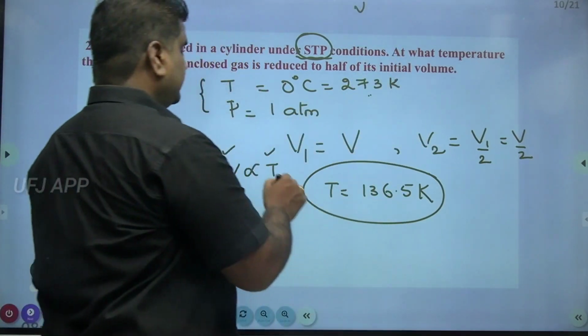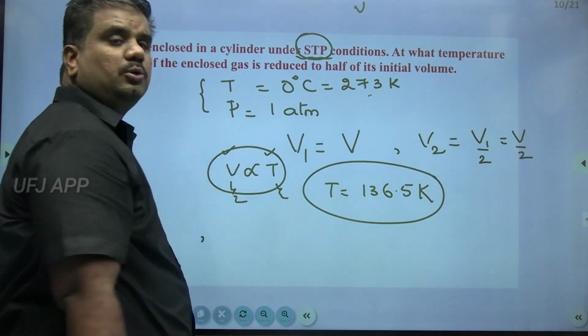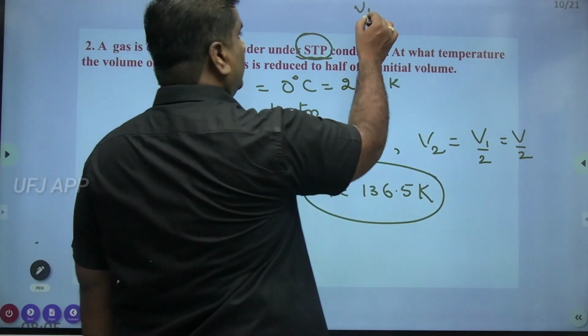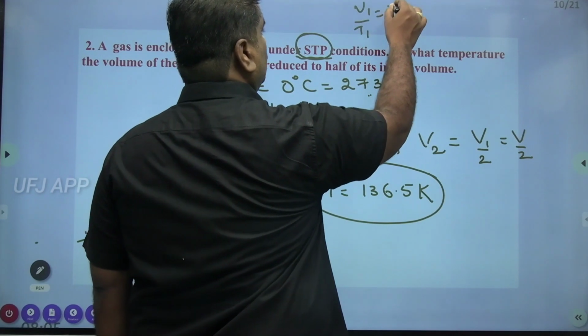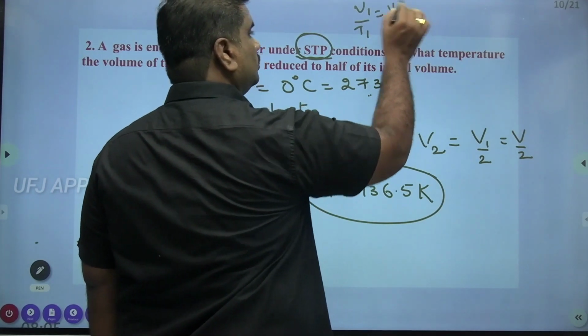as per Charles law, V is proportional to T, therefore V1 by T1 equal to V2 by T2.